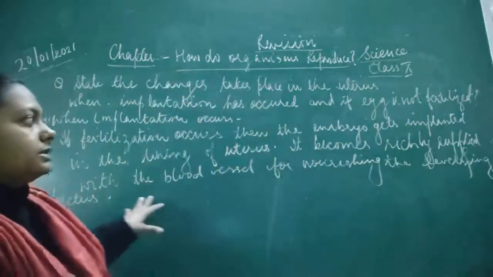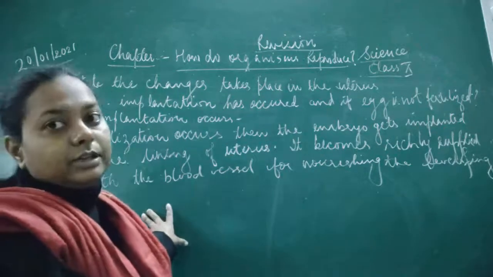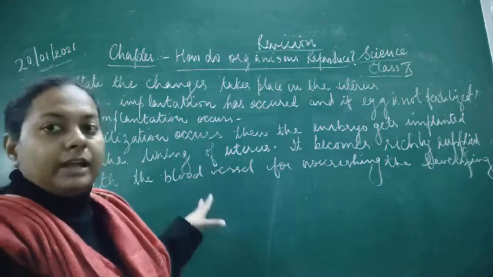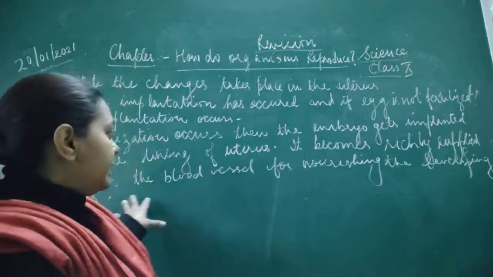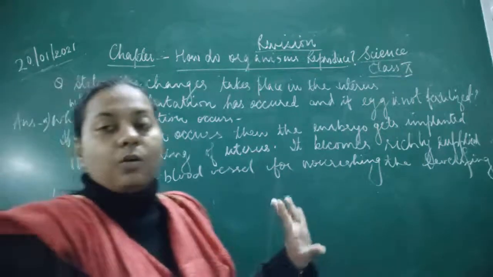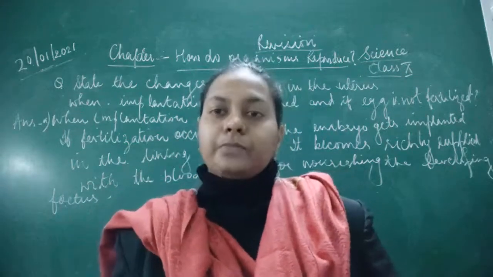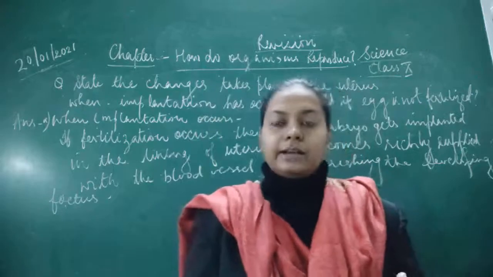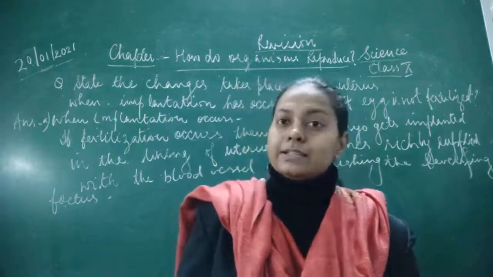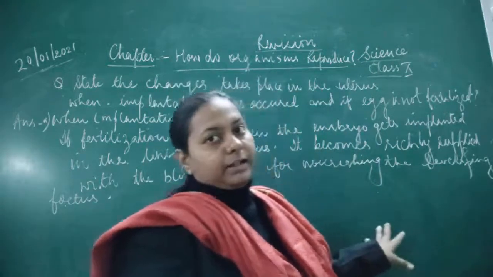Okay, it gets attached in the inner lining of the uterus, and once it is attached to the inner lining, then it has to get some nourishment. It gets nourishment because of the richly supplied blood vessels, which takes place only when implantation has occurred. Otherwise, there are not such blood vessels inside the uterus. Not very much. There are blood vessels, but they are extensively supplied with blood vessels once the implantation has occurred.